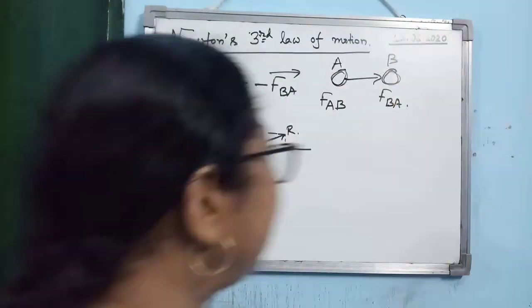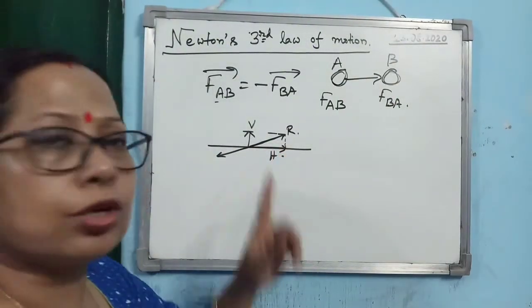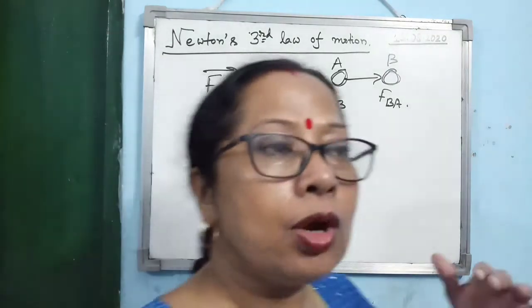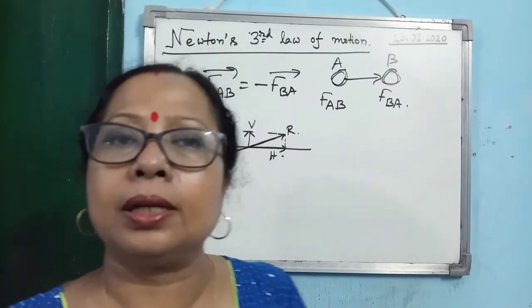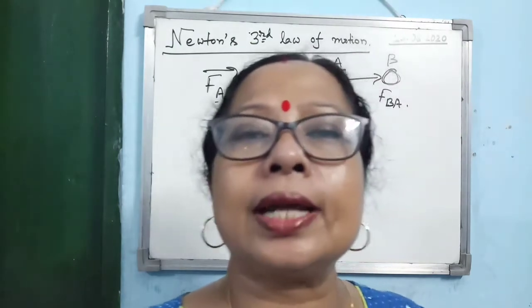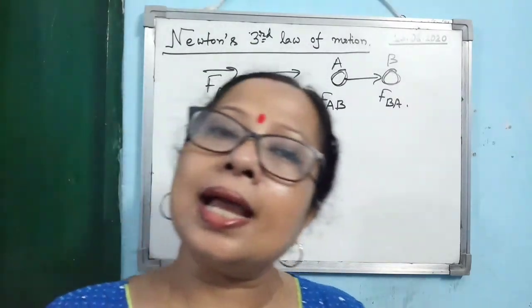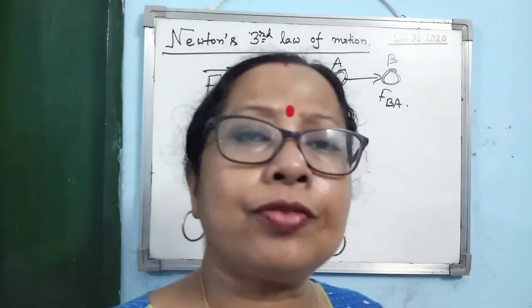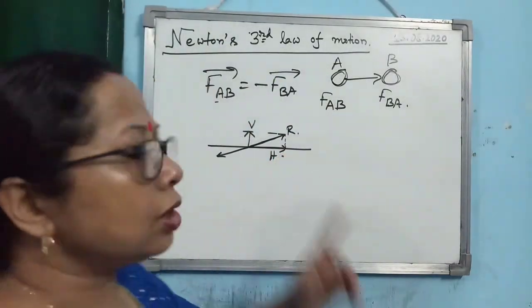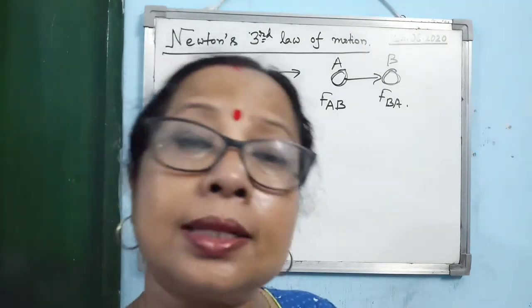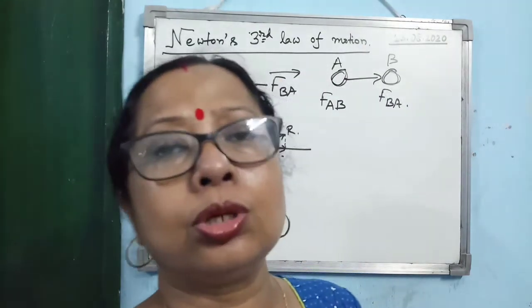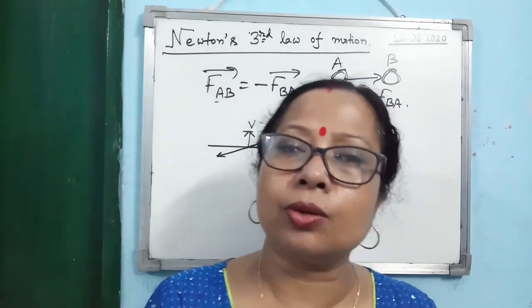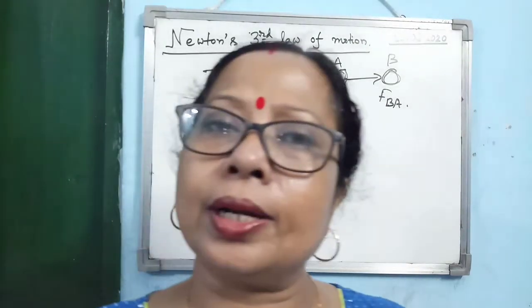But in case of ice, what happens? If the horizontal force is very large, then instead of walking smoothly, you can stumble down. Ice provides very little friction. As the friction is less, the horizontal component becomes too large, and that's why it becomes difficult to walk on ice. There is a chance at every moment that you can stumble down in the forward direction.